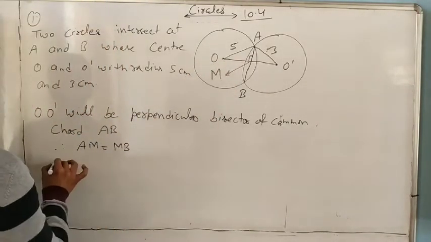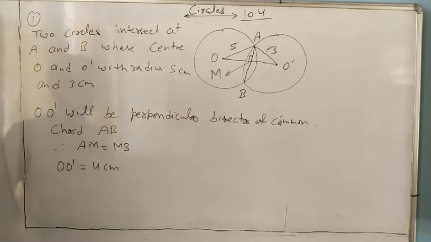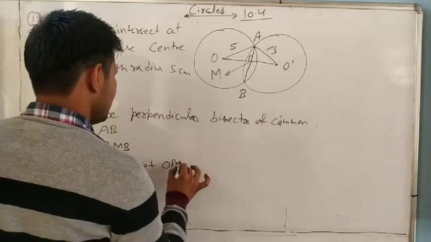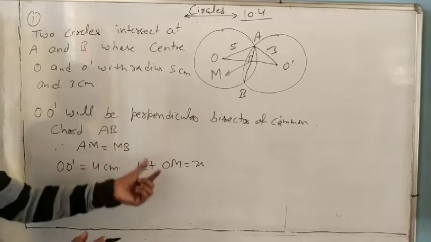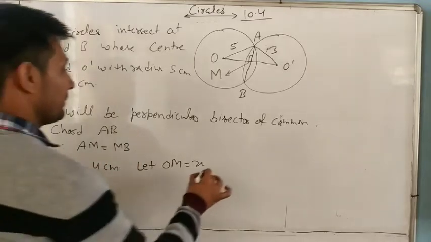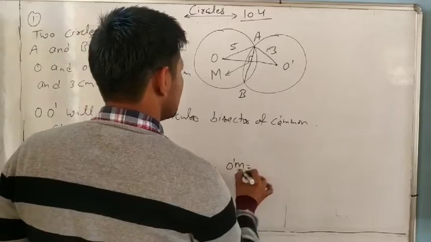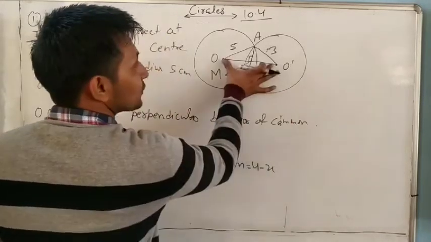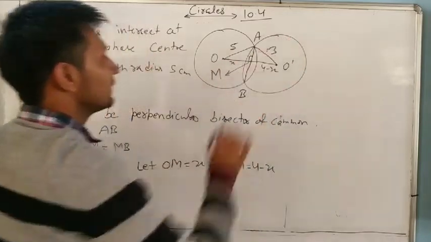Now look, O to O dash is 4 centimeter, given. So let OM be x. If OM is x and O to O dash is 4 centimeter, then O dash to M is 4 minus x. Total is 4, one part is x, so the other is 4 minus x.